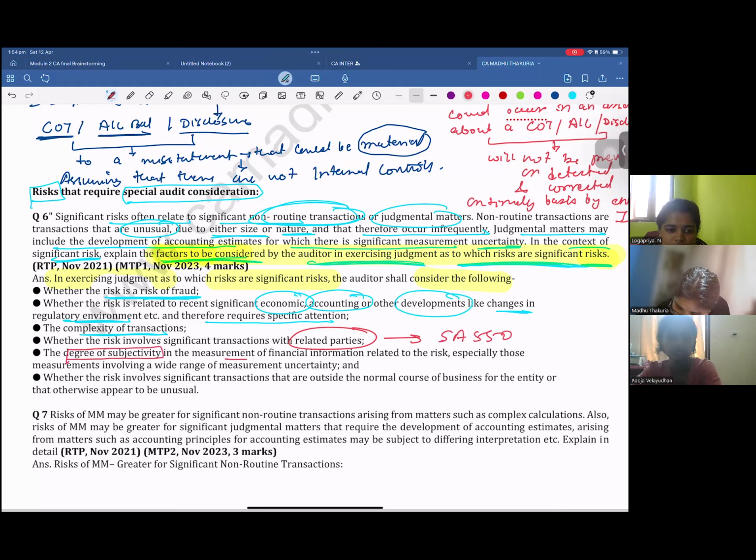Or whenever there is a subjectivity involved in the measurement of the financial information related to those risks, especially those measurements involving a wide range of measurement uncertainty. Or whether the risk involves significant transactions that are outside the normal course of business, like any transaction which is not